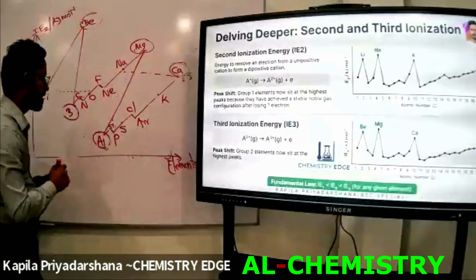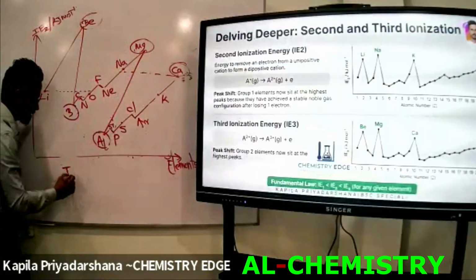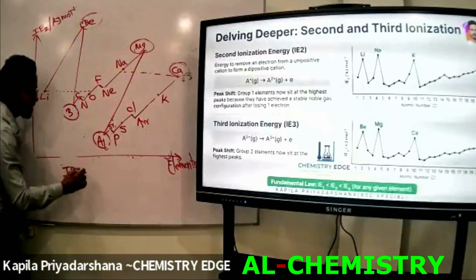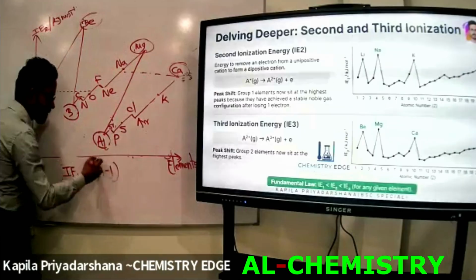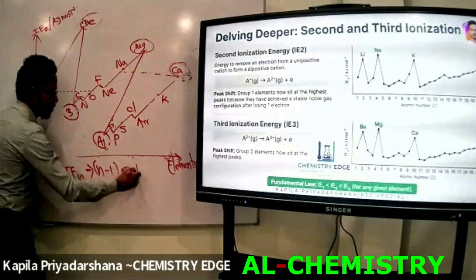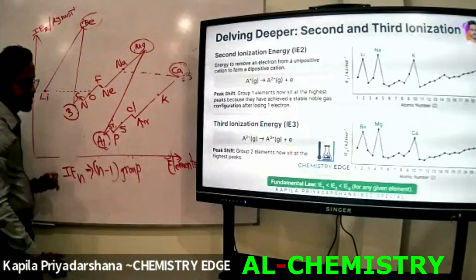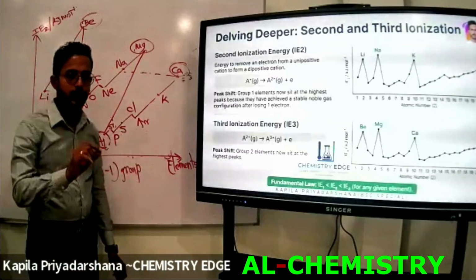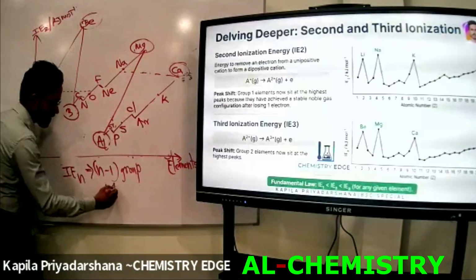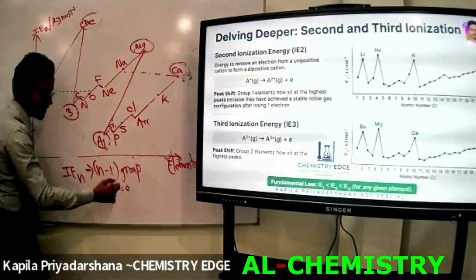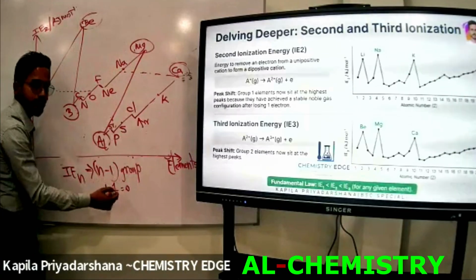Then tell me, which group has the highest N ionization energy values? It should be the N-1 group. Highest first ionization energy: 1 minus 1 equals 0. Then group 0 means group 18.